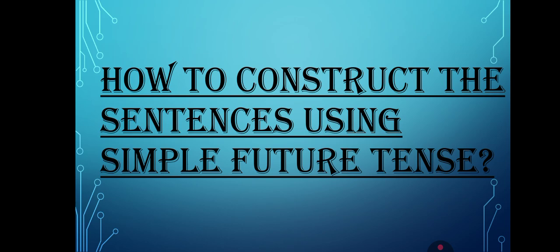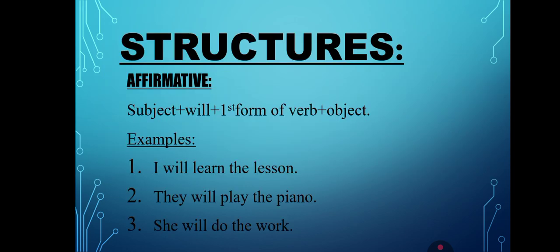Now the question arises that how we will construct the sentences using simple future tense. So no need to worry, here we have got the structures of affirmative sentences, in which first you must have subject, then helping verb will. You need to use first form of verb, which is also known as present or base form of verb, and in the last you need to have an object. The examples: I will learn the lesson, and in this example, I is the subject, will is the helping verb for future, and the lesson is the object.